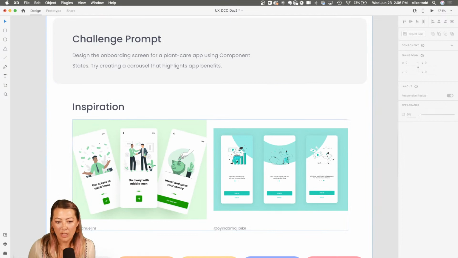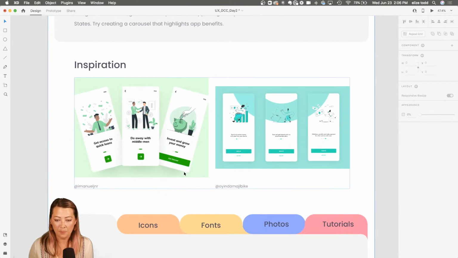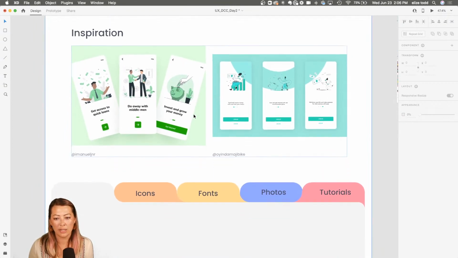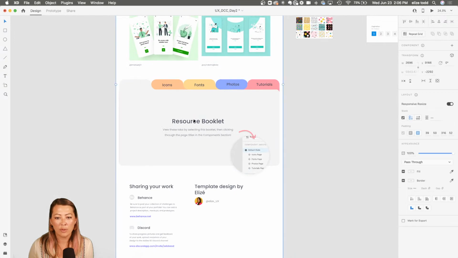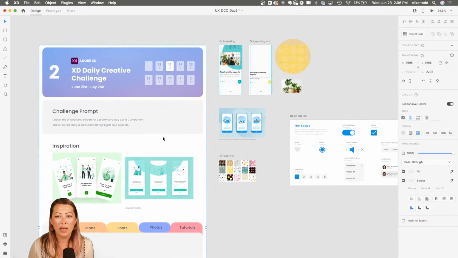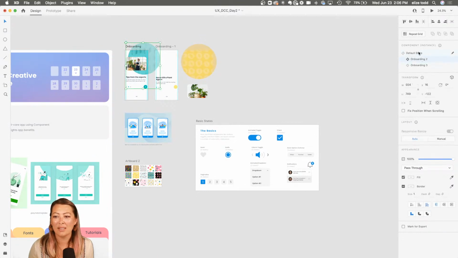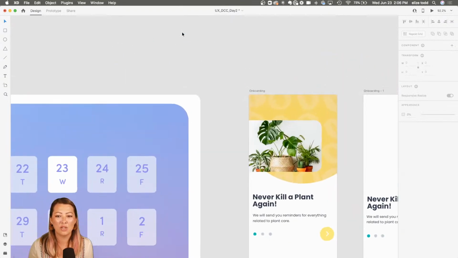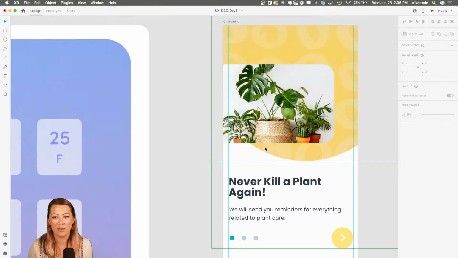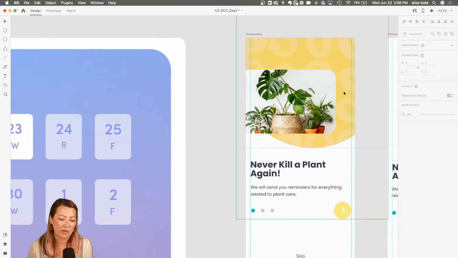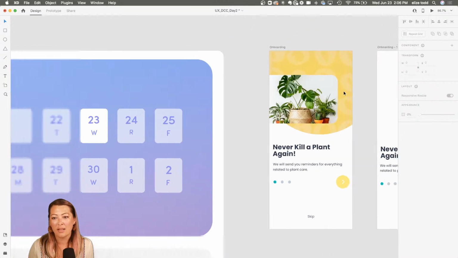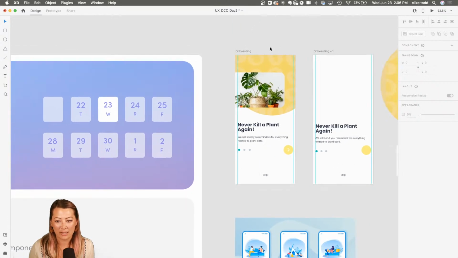Here's some inspiration from Behance and a couple of ways that people have created their onboarding screens here with these illustrations. And you have your resource booklet. And then this is going to look a little different than on your screen. Yours is going to probably look a little bit more like this with just this one screen. Okay, you'll have this screen that I gave you as a starter file, but I'm going to break it down and then give you guys some tips and tricks here.